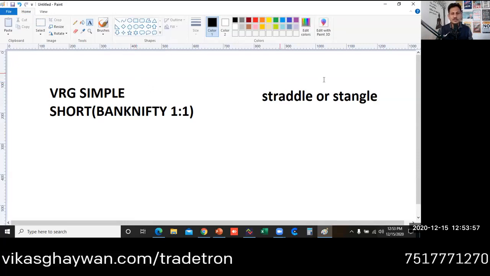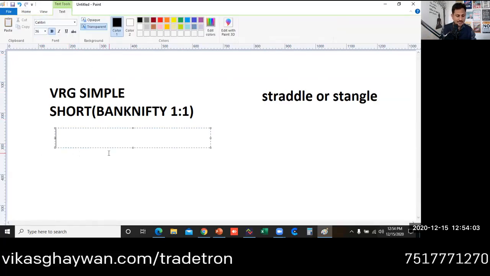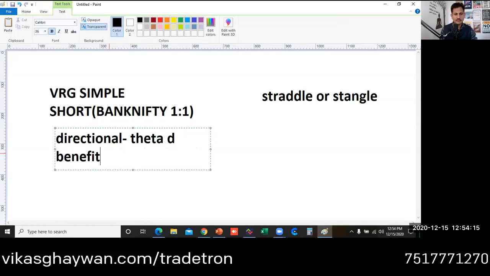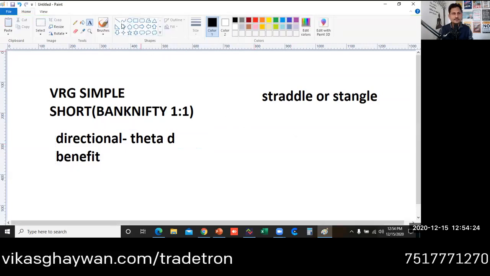So VRG simple short. So what is this strategy? It will give you the flexibility of a directional market. This will work in directional. Also, it will give you the theta decay benefit, right? Means premium decay benefit will be there always.